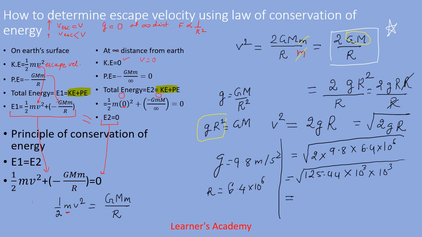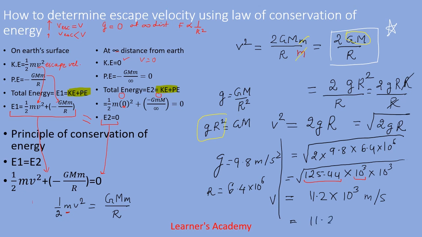Because it is a square root, and this way it becomes easier for us. So further solving this, the square root of 125.44 gives 11.2, and because we have to take only one value from this 10 to the power 3, we omit the other because we are now removing the square root.